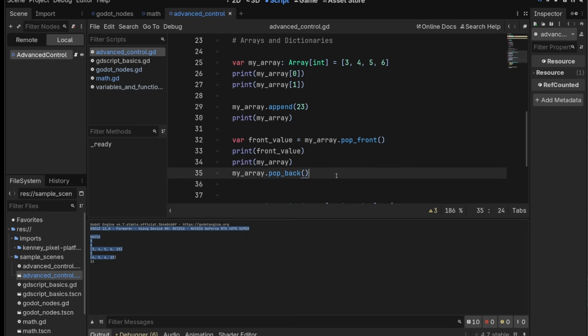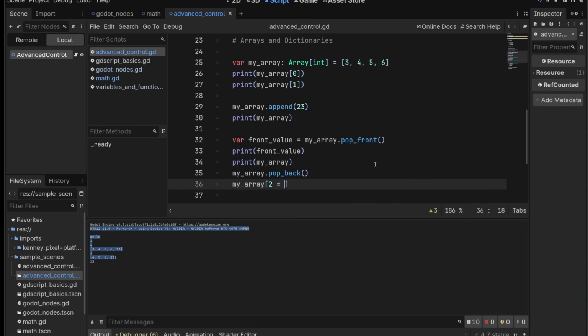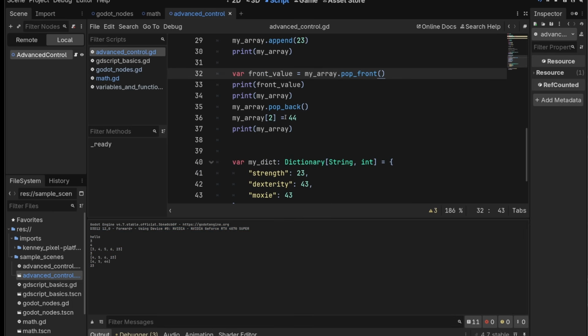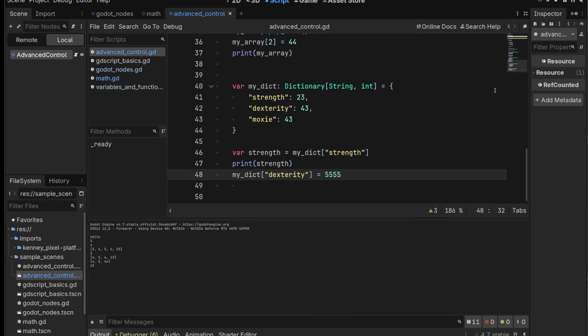Cool. And then you can directly write array elements with myArray, like 2 equals 44. I guess that's what it's supposed to be. Right. And in our dictionary, we can also write to it with myDict dexterity equals big number.